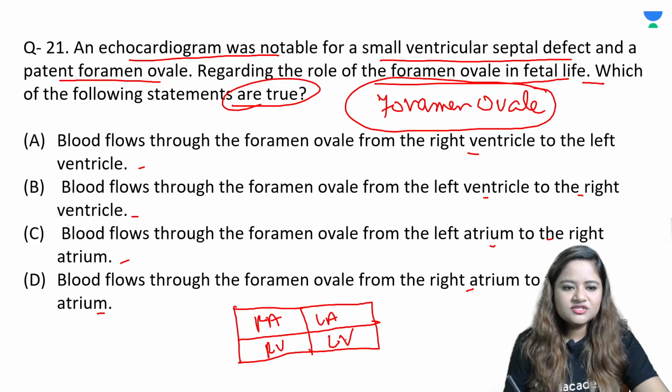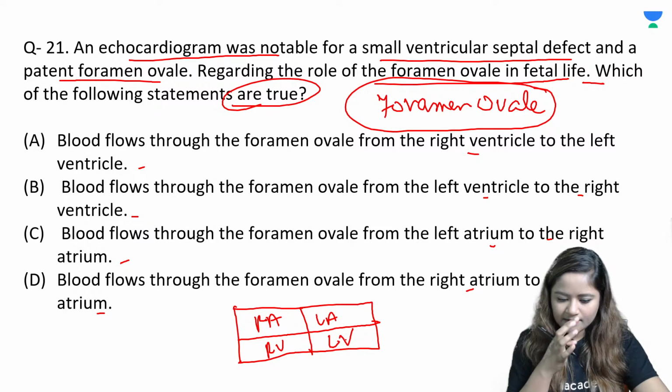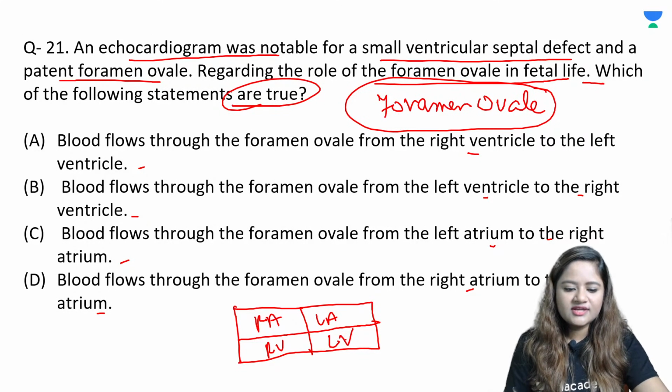Where is foramen ovale situated? Please type in your answers, those who are listening to the class. The foramen ovale is situated over here.